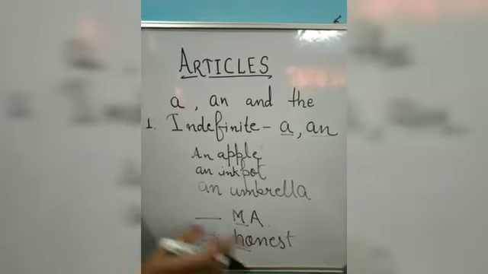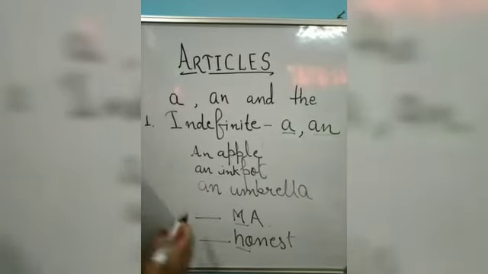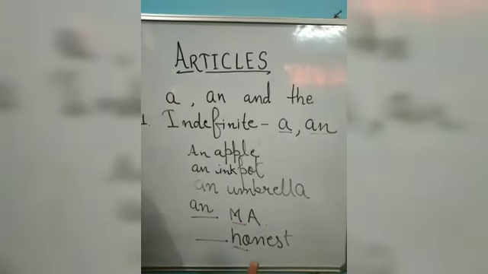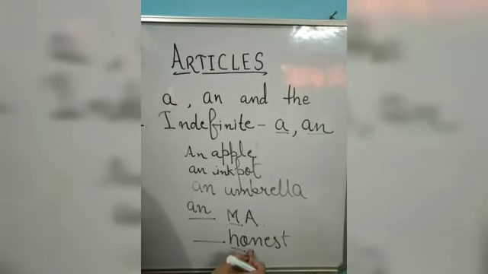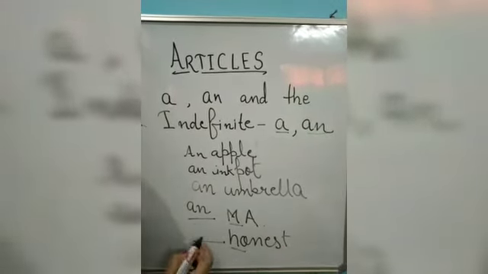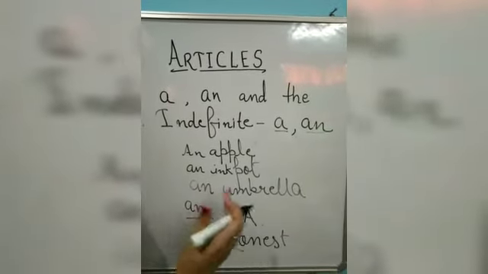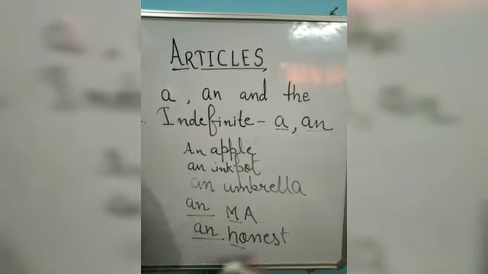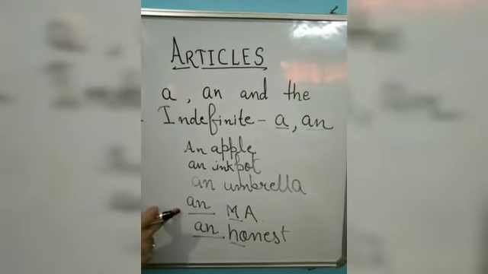But as I told you, we use articles according to the sounds, so here M sounds like a vowel. In honest, the H is silent and we stress the O, a vowel sound. So here also, an honest person. He is an MA. He is an MLA. So with such vowel-sounding words, we use the indefinite article an.